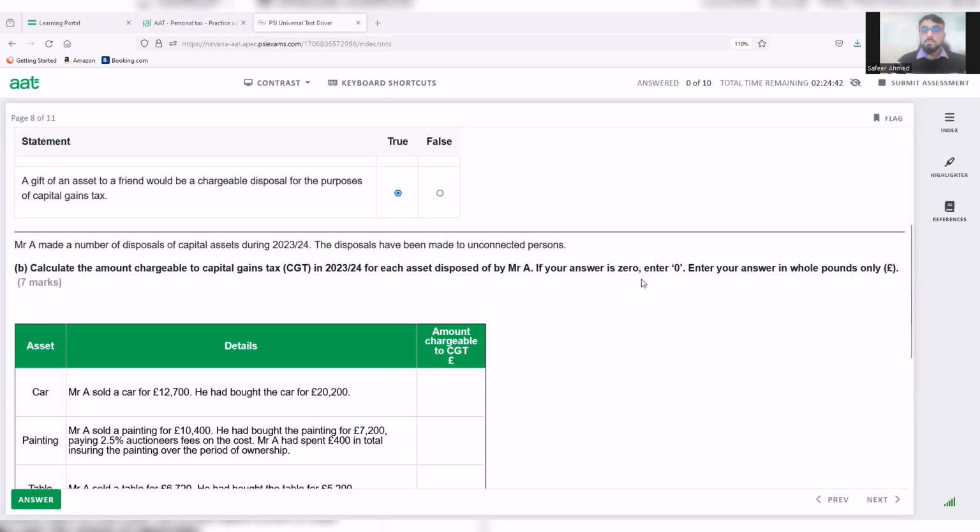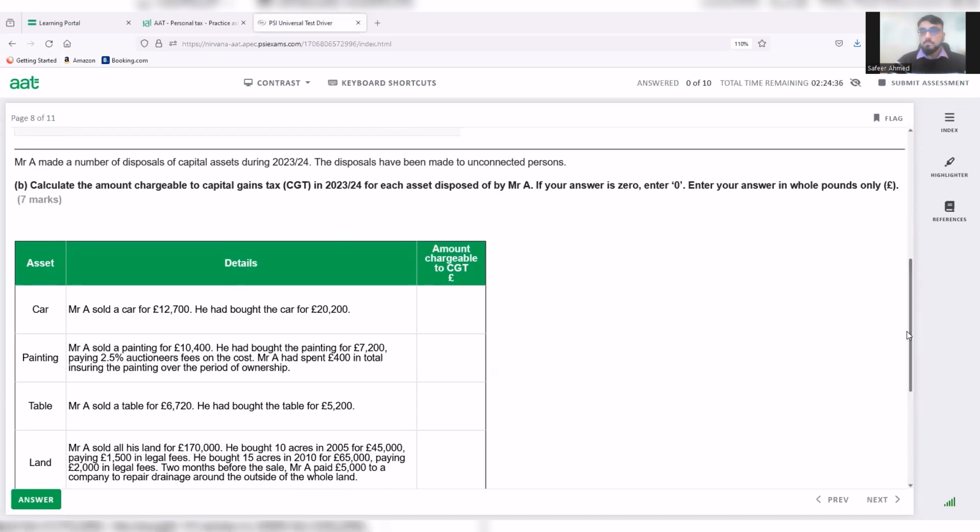It's important to follow the instructions. Enter your answer in whole pounds only as well. You can see that there are no decimal places that this system will accept. It's very important to pay attention to those little things, because that can make a huge difference in getting good marks or not so good marks.